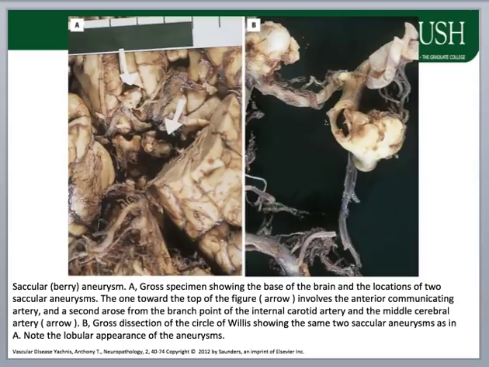The image on the left is a gross specimen showing the base of the brain and the location of two saccular aneurysms. The one at the top involves the anterior communicating artery, and a second one arose from the branch point of the internal carotid artery and the middle cerebral artery. On the right, gross dissection of the circle of Willis shows the same two saccular aneurysms. Note the lobular appearance of the aneurysms, which gives it its colloquial name, berry aneurysm.